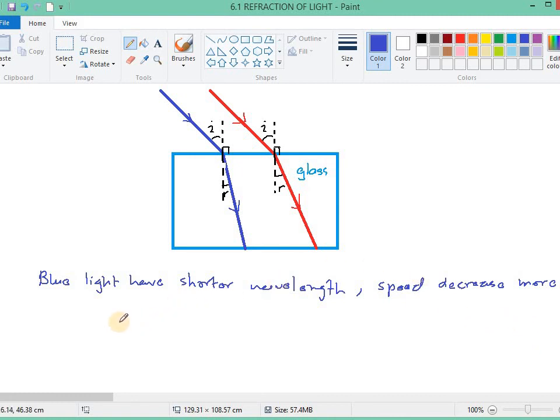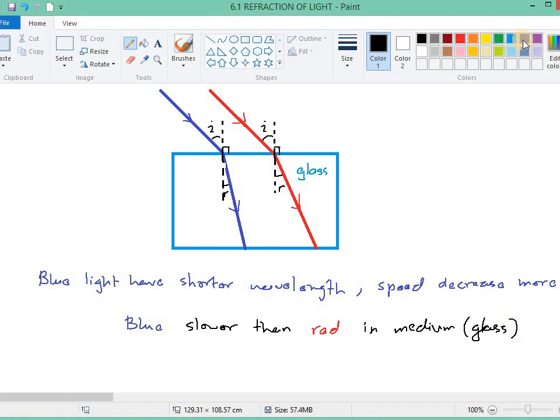So blue is slower than red in the medium. In this case the glass is the medium. So the blue light will be slower than red in the medium.